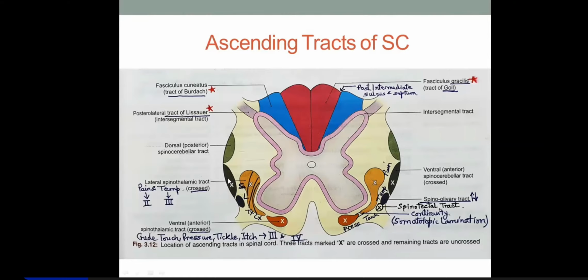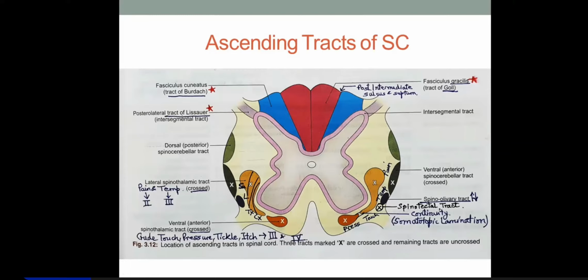Got it? So this also is in dorsal and ventral. This one is a dorsal spinocerebellar tract, and this one is a ventral spinocerebellar tract. Right? So we've got six, right? Six ascending tracts: spinothalamic in 2 parts, then dorsal column in 2 parts, spinocerebellar in 2 parts. Then there are two more. One is spinotectal and spinoolivary.